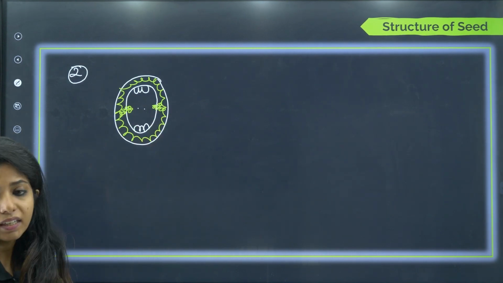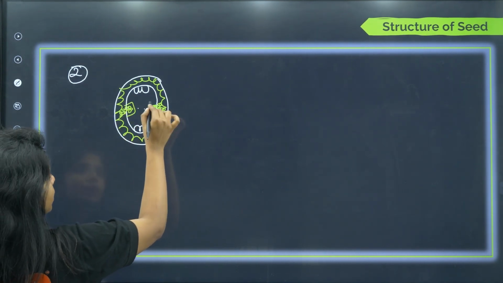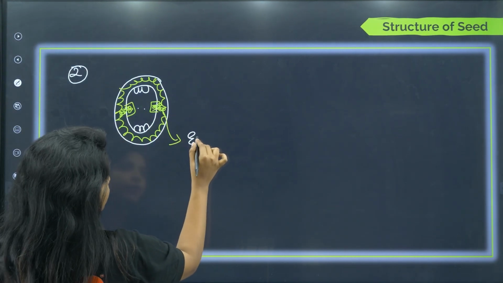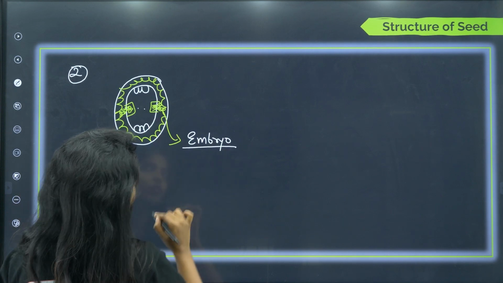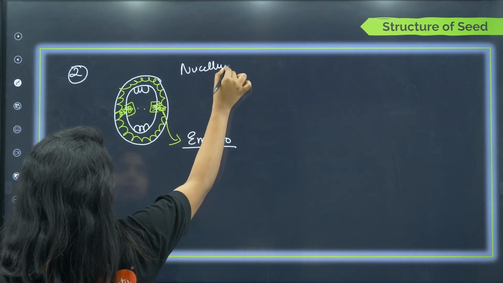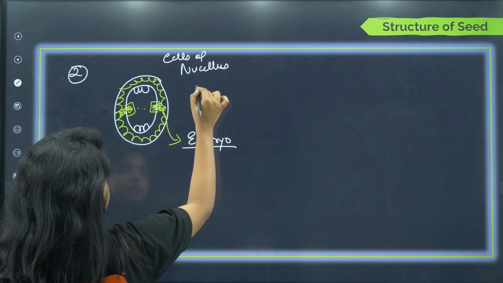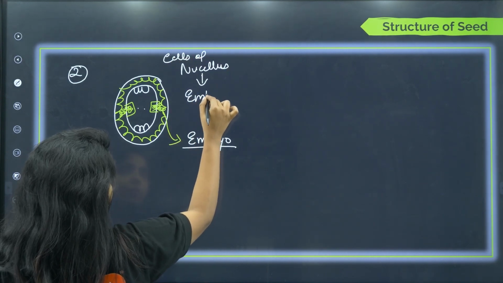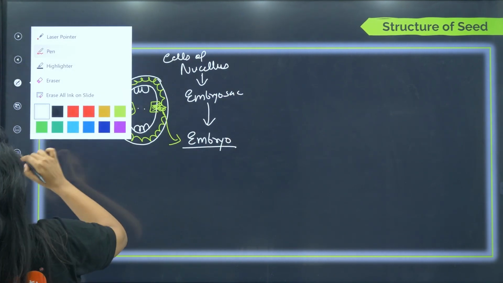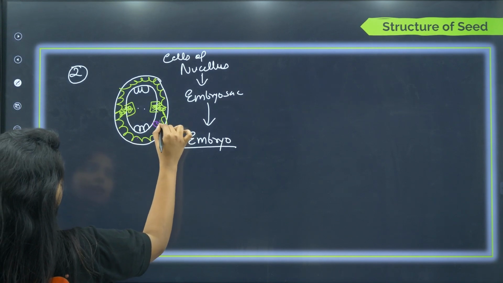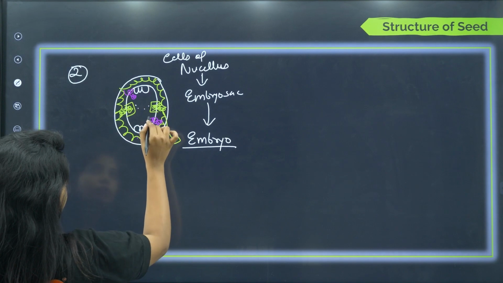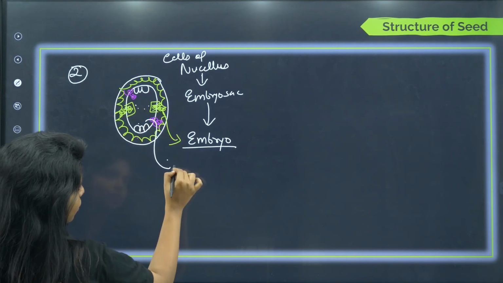It is going to get inside the embryo sac, and in this way each of them that you see over here, each of them are going to form the embryo. Each of them are getting inside the embryo sac. Okay. So, I am writing cells of nucellus get inside the embryo sac and now will be forming embryo. But these cells could get in, then these cells could also get in over here. This can also get in. So in this case, basically 1, 2, 3, 4, 5, how many embryos are there? There are so many embryos.